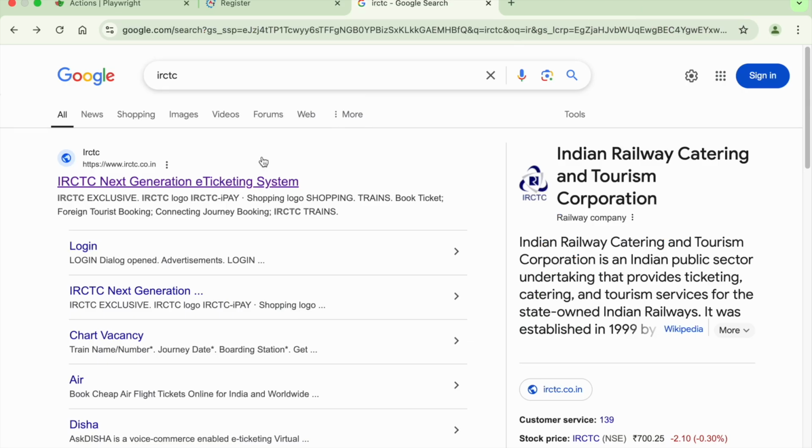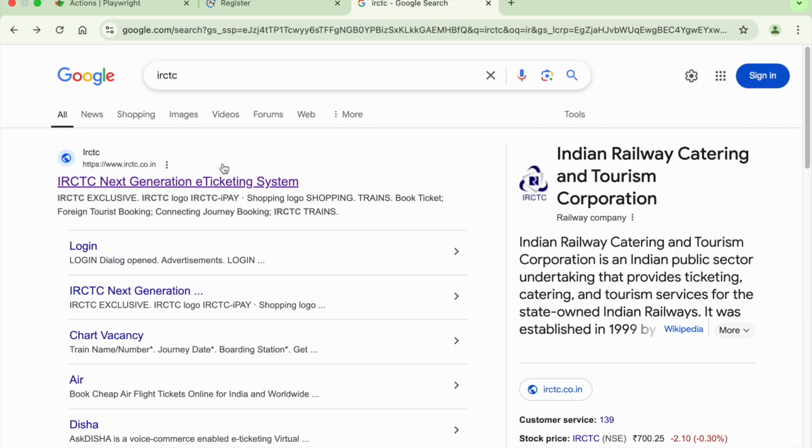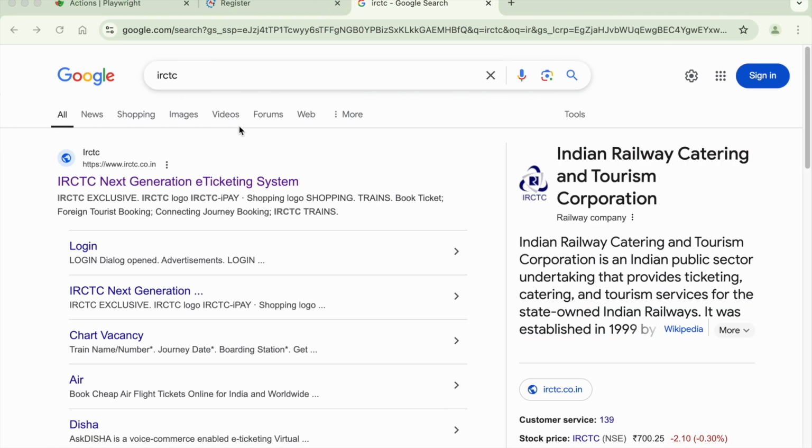Basically I can press the Control button and simultaneously click the left button of the mouse, or I can press the Command button. Let us see. You can see I just pressed Control or Command, and it worked fine. It opened in a new tab. Similarly, if I want to open it in a new window, I have to press the Shift button and then click. This is how we can check the behavior.